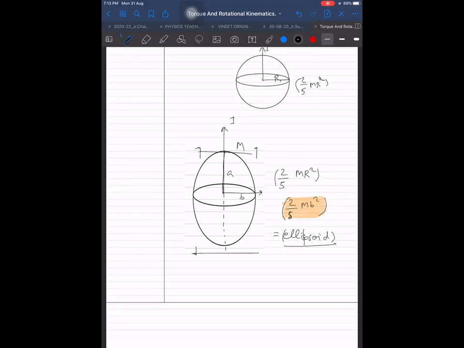How do I know it is turning into a uniform ellipsoid? How do I guarantee it? I can guarantee it in this way. If I have a height h here, and I make this height 2h, and if I have a radius r here, then I have to make it also 2r. I'm stretching uniformly on all sides.